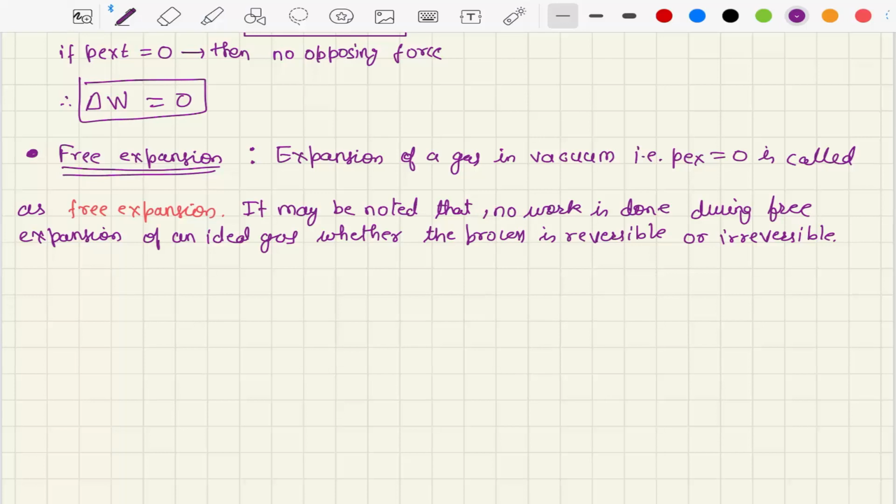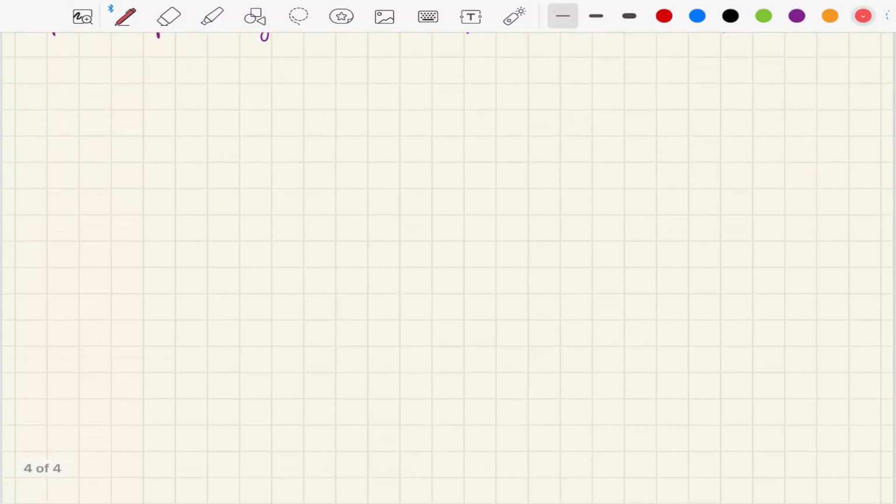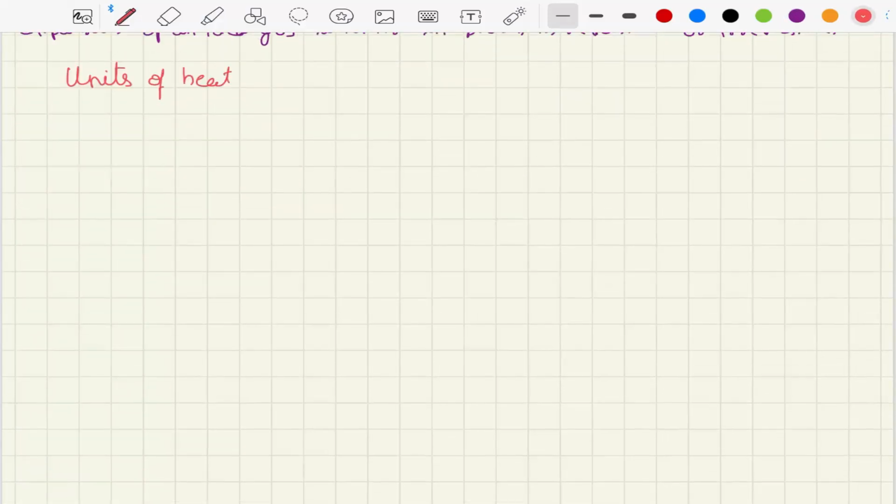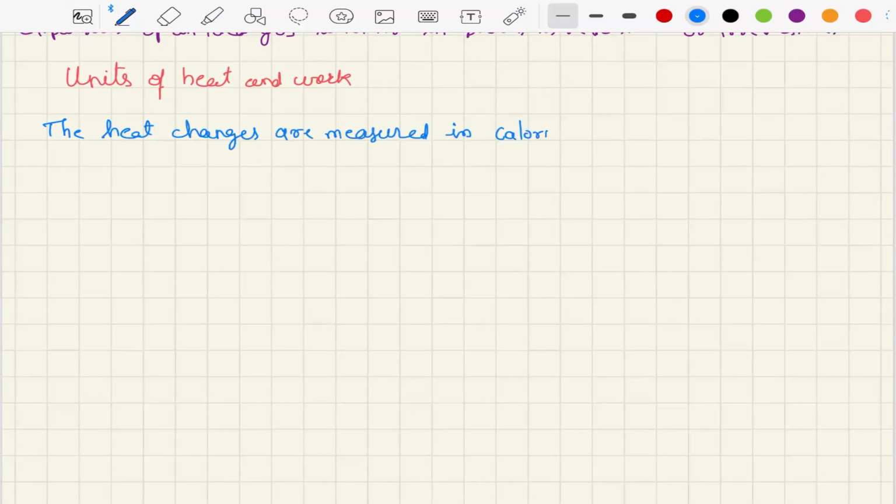In addition to these two modes, radiant energy and electrical energy are also modes of transfer of energy between the system and surroundings. Now let us look into a very important aspect, which is units of heat and work. The heat exchanges are measured in calories, and the abbreviation for that is cal.